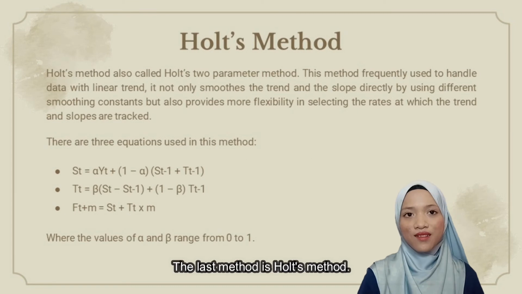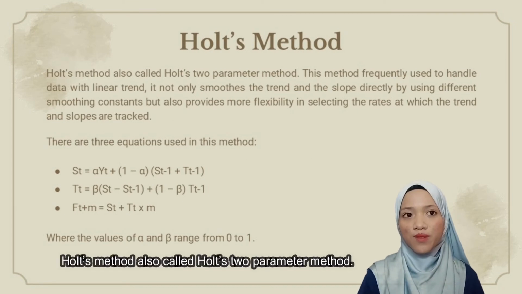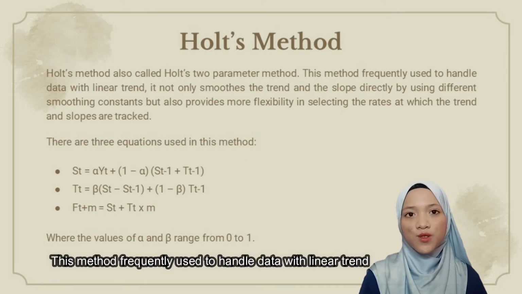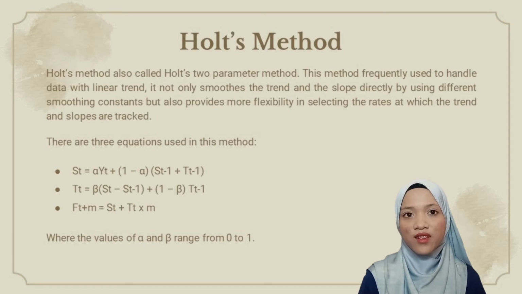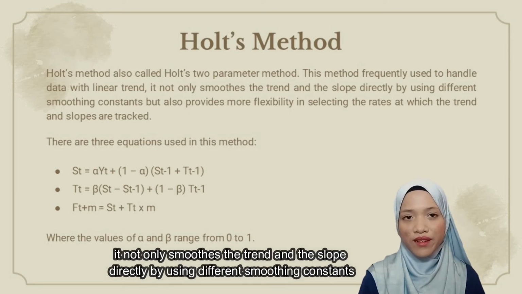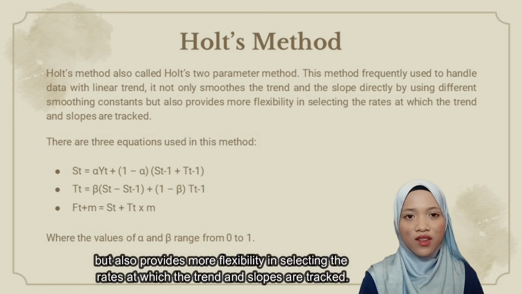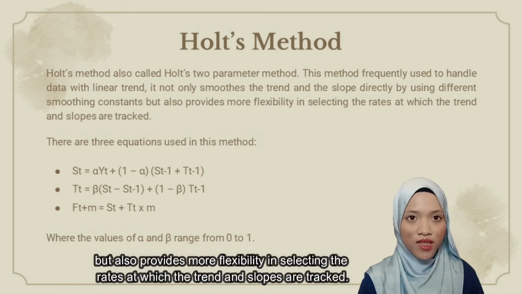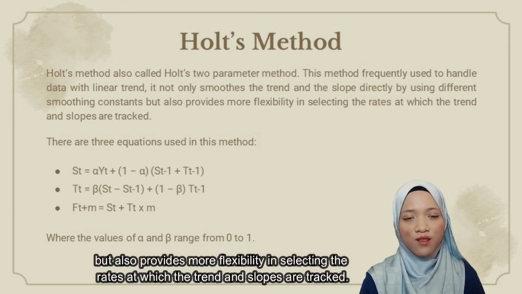The last method is Holt's method, also called Holt's two-parameter method. This method is frequently used to handle data with a linear trend. It not only smooths the level and the slope directly by using different smoothing constants, but also provides more flexibility in selecting the rates at which the level and slope are tracked.